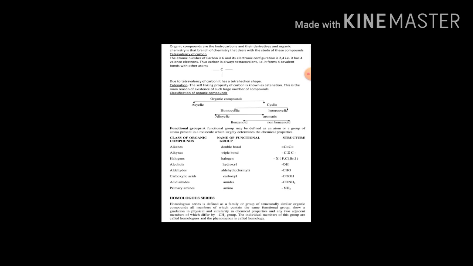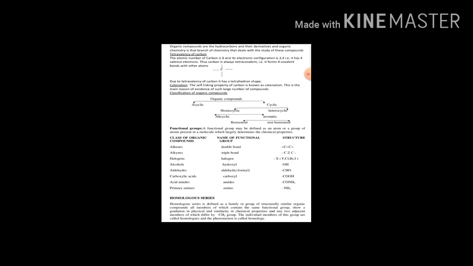What do you mean by heterocyclic? The word heterocyclic is also formed by two words: hetero and cyclic. What do you mean by hetero? Hetero means different, and cyclic means closed chain compound.